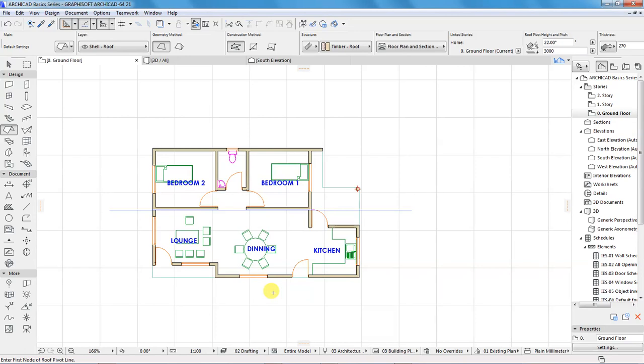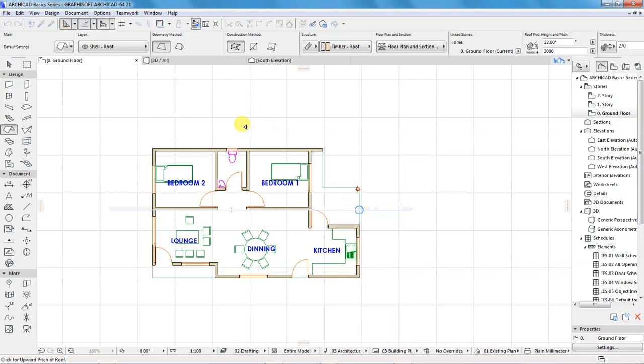So come to this point and draw that distance that way. This is where my roof is going to be hanging from, and if you can see, the cursor has changed to an icon that represents an eye.